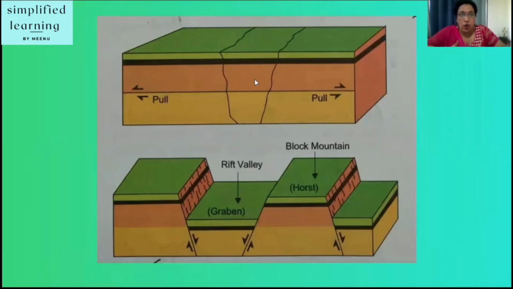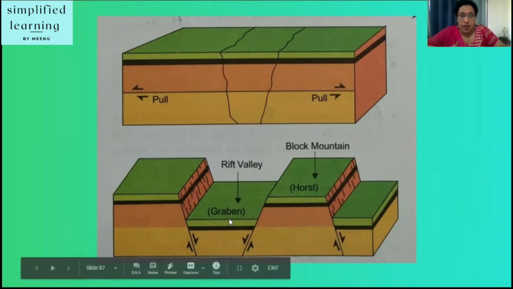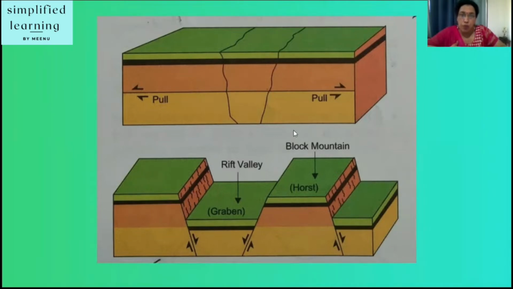Now, let's recall this diagram. Can you see two faults here? Yes, the deep cracks. And remember these two terms, Graben and Horst. Which mountains are we talking about? Block mountains, correct. So what happens here? How are block mountains formed?